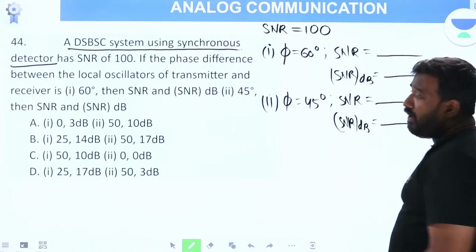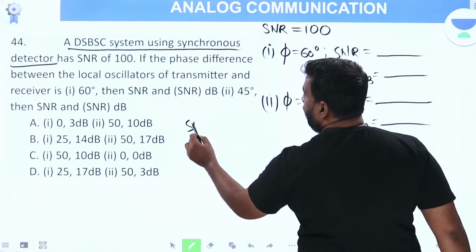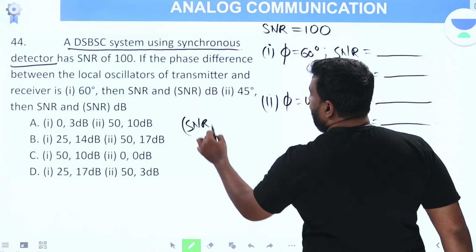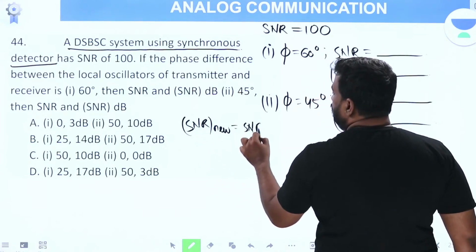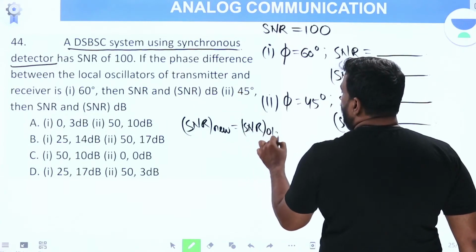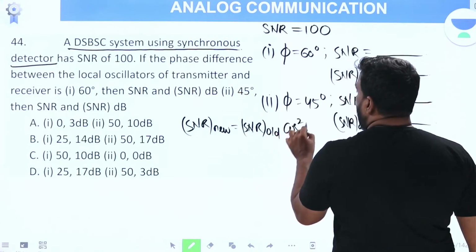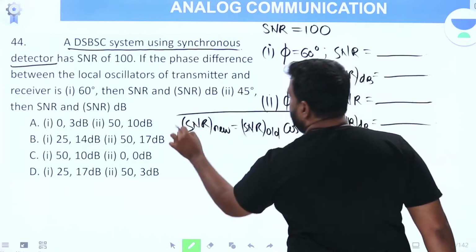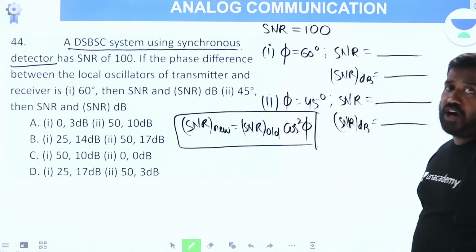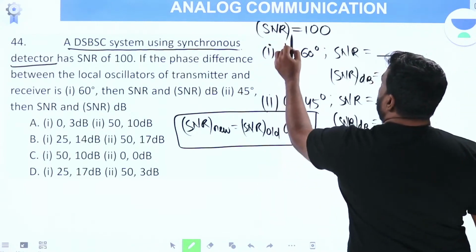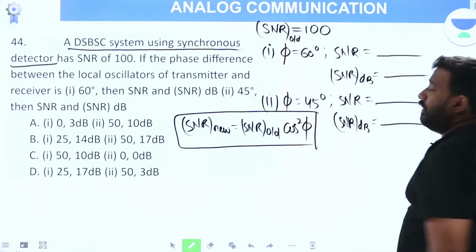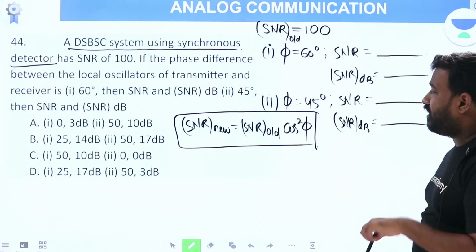So what is the formula? SNR new is equal to SNR old into cos square phi. This is the formula. What is SNR old given? Old value of SNR is 100. I want to find the new value when phase shift is there.